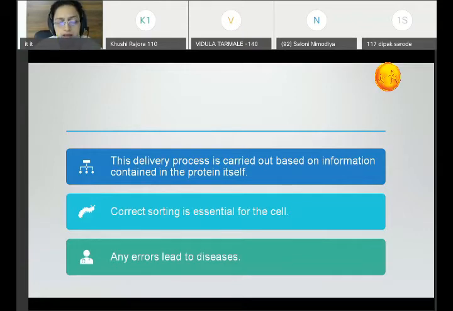So, any error in transportation and sorting of the protein, any error, will lead to diseases. Remember this thing. This is very important. This delivery process is carried out based on the information contained in the protein itself. So, protein itself will decide where to go, because the signal is there with the protein only.